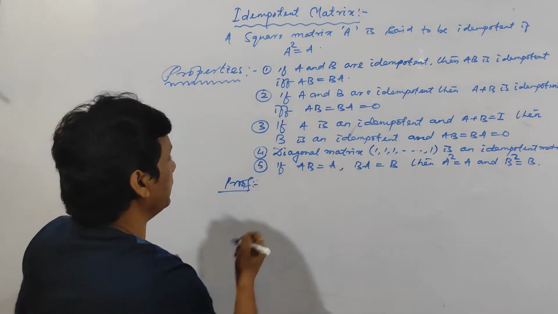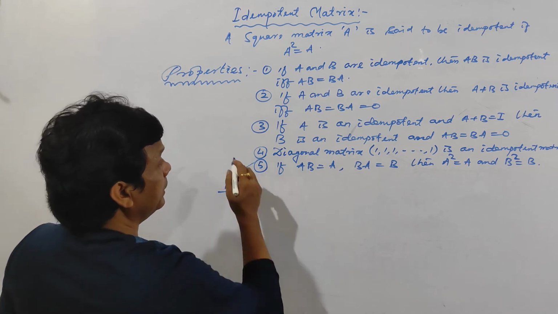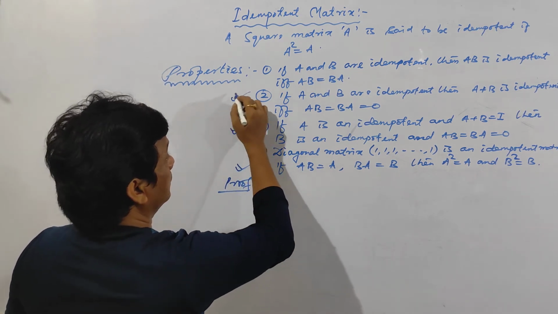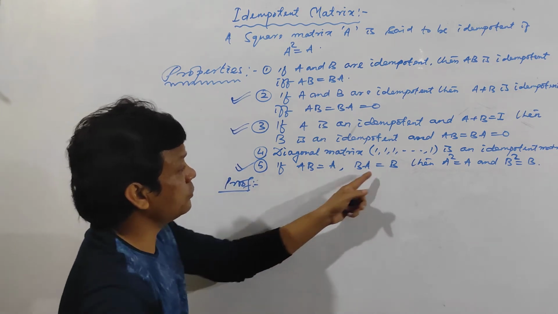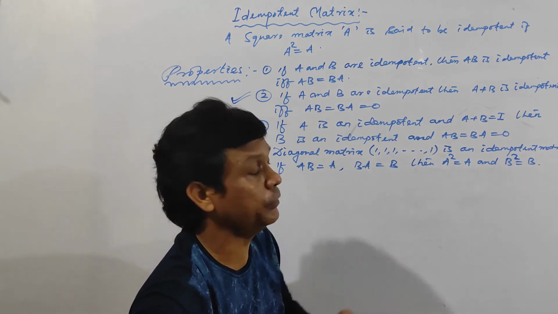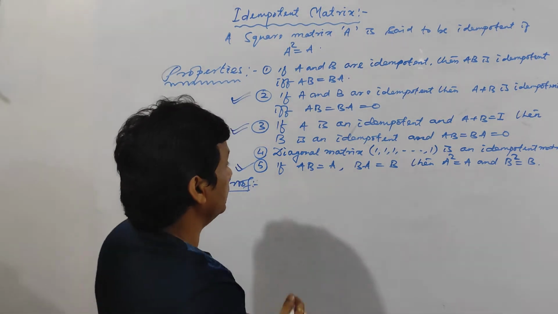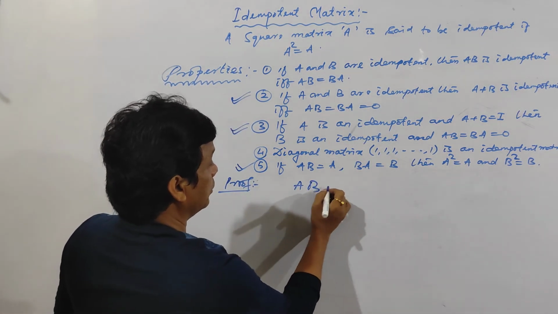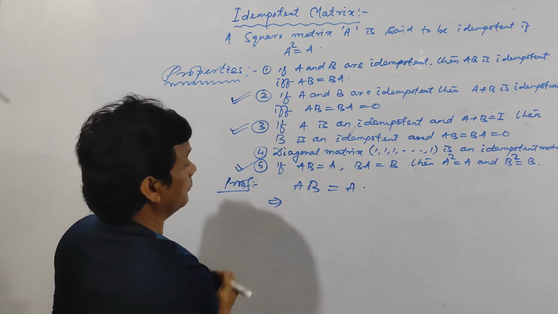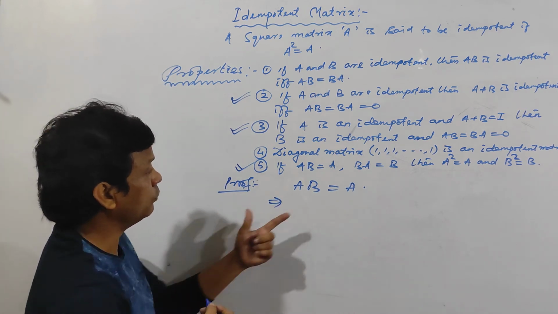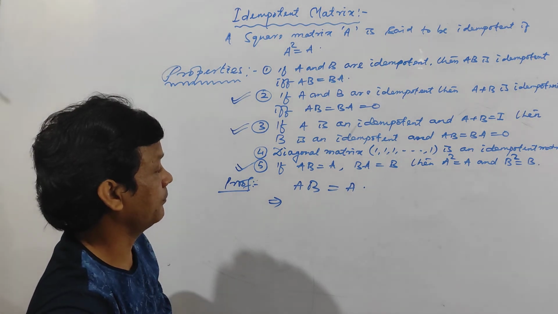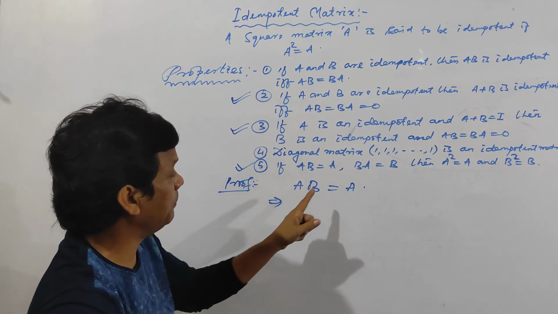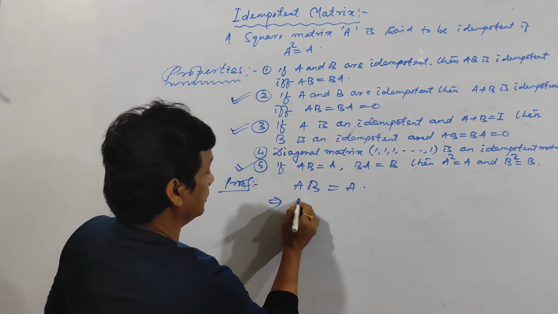Now the fifth point is a very, very important property. See here, if AB is equal to A and BA is equal to B, then you have to prove A square is equal to A and B square is equal to B. So now see here, AB is equal to A. Then how to do this one? Tell me. Multiply A to both sides.